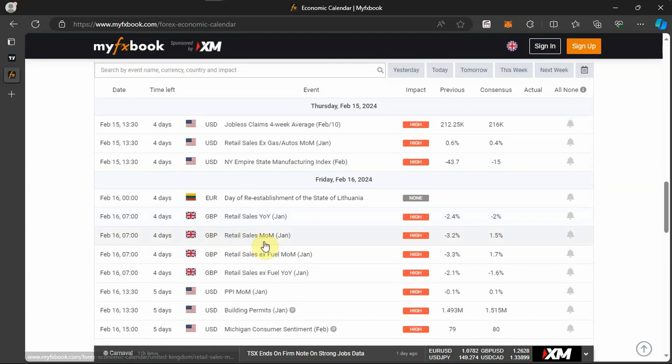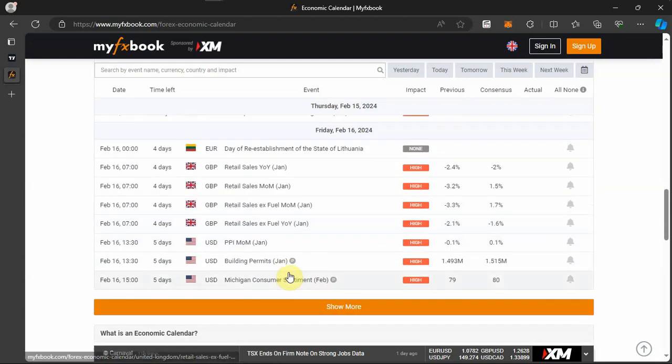Retail sales month over month for the month of January for GBP. We have retail sales excluding fuel month over month for the month of January for GBP. Retail sales excluding fuel year over year for the month of January for GBP. Then you have the producer price index month over month for the month of January for USD. Building permits for the month of January for USD. And then finally, we have the Michigan consumer sentiment for the month of February for USD.